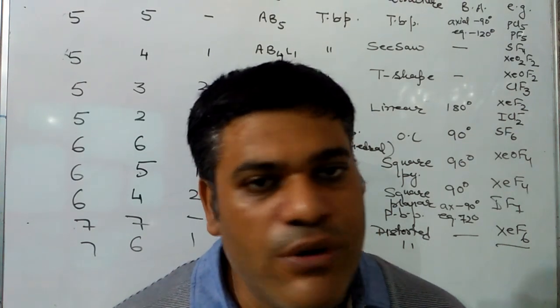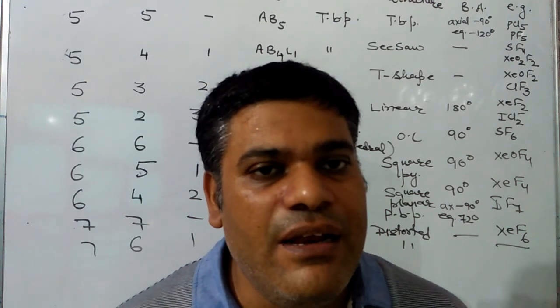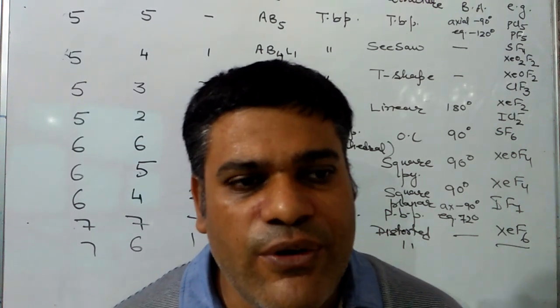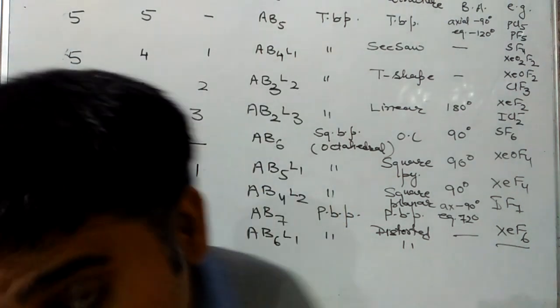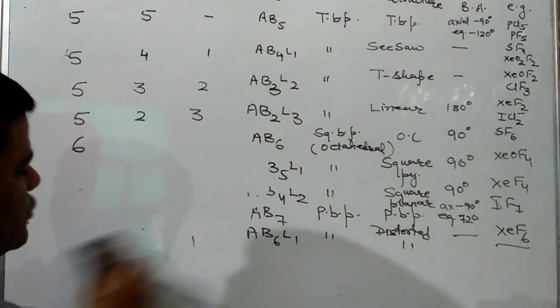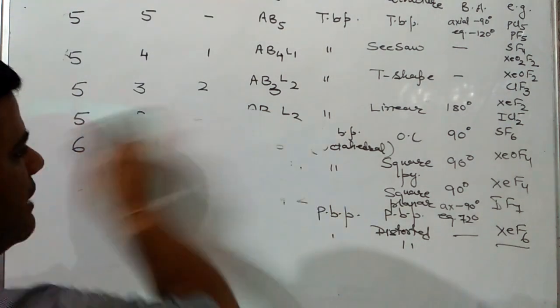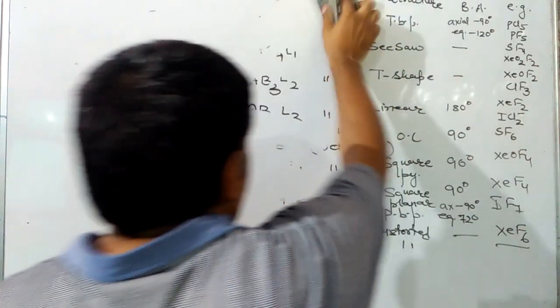Total 7, all are bond pair, then AB7 and shape will be pentagonal bipyramidal. Angles axial and equatorial, axial 90, equatorial 72. And the last case is total 7, 6 are bond pair and 1 is lone pair, then geometry is pentagonal bipyramidal, but shape will be distorted octahedral.